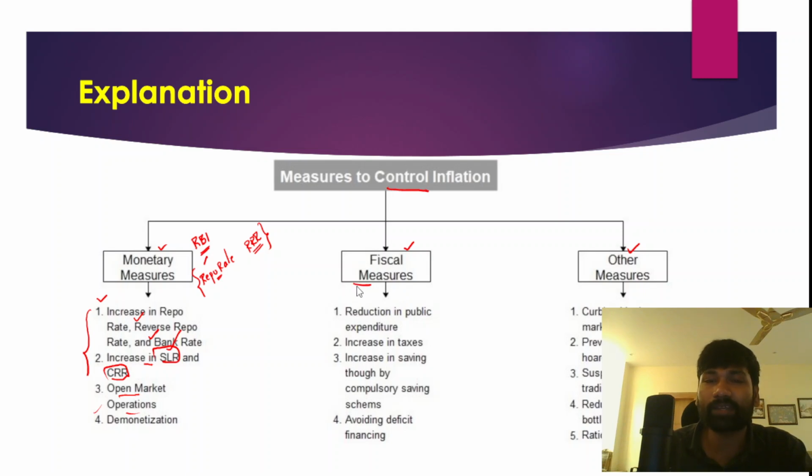Apart from that, there are some fiscal measures also that can be used to control inflation in the economy, such as reduction in public expenditure, increase in taxes, increase in savings through compulsory saving schemes, and avoiding deficit financing. All these factors come under fiscal measures to control inflation. Other measures include curbing black marketing, prevention of hoarding, suspending future trading, and even reducing supply bottlenecks and rationing. All these factors are used to control inflation in the economy.